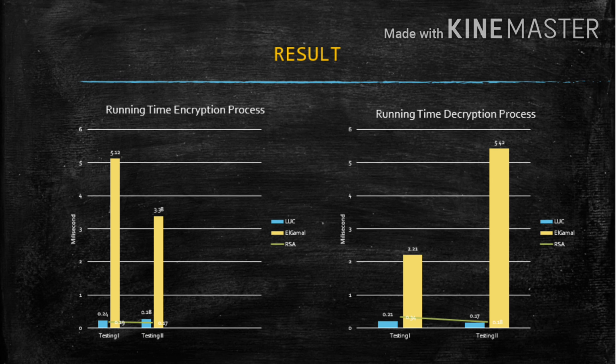Third, in test 2, the fastest encryption process time is the RSA algorithm with an execution time of 0.17 millisecond, and the fastest decryption process time is the LUC algorithm with an execution time of 0.17 millisecond. Fourth, the length of the generator key, public key, and private key and plaintext characters affect the execution time in the encryption and decryption process.